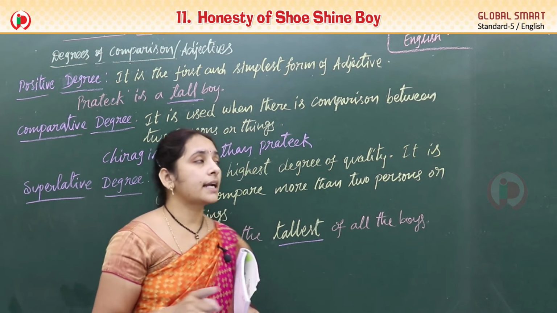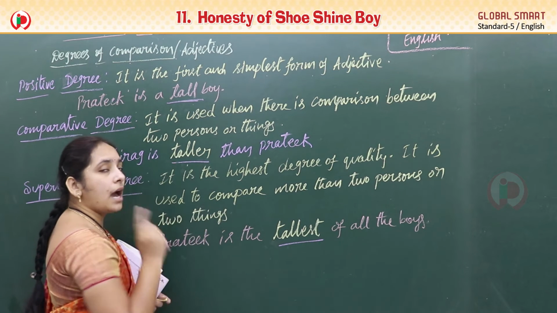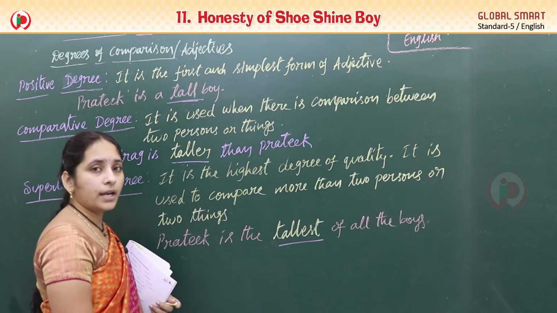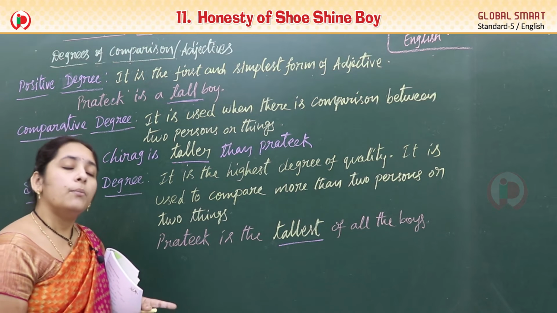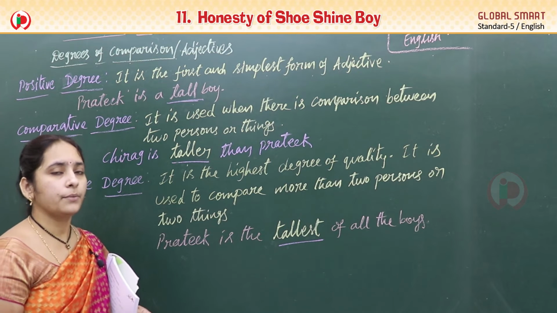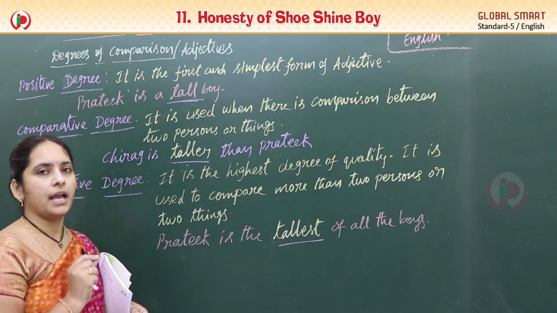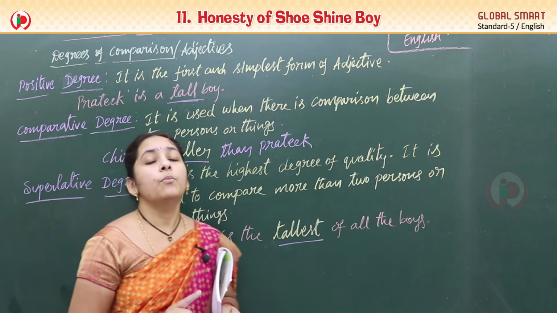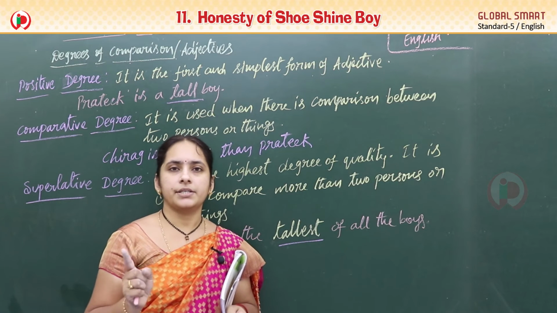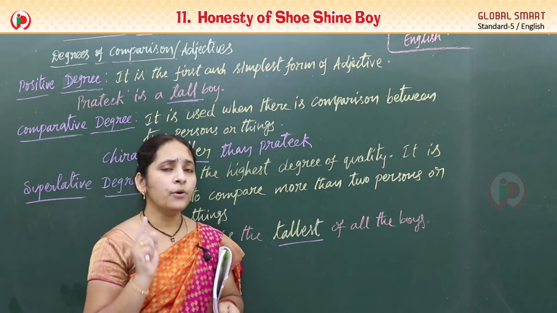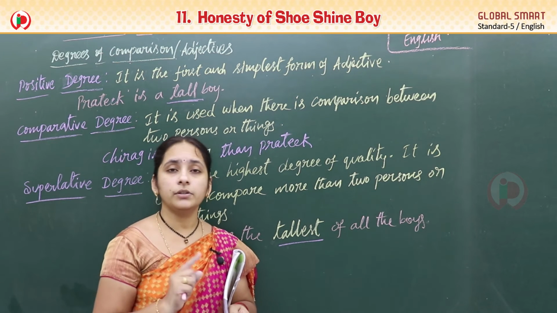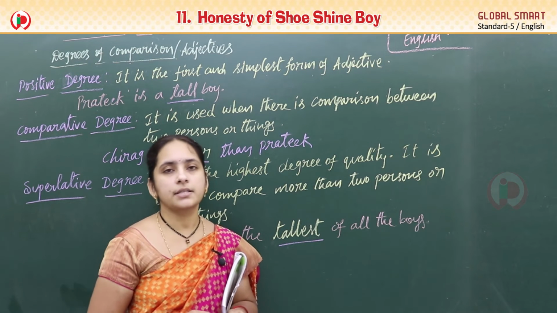When we get more in the comparative, we should not write ER to the word. When we get most in the superlative, we cannot write EST. Tall, taller, tallest. Clever, cleverer, cleverest. Or more clever, most clever also we have. But most cleverest, more cleverer, we cannot write. Clever, cleverer, cleverest, or else clever, more clever, most clever. We cannot write most plus cleverest. Both we cannot write. Remember that.